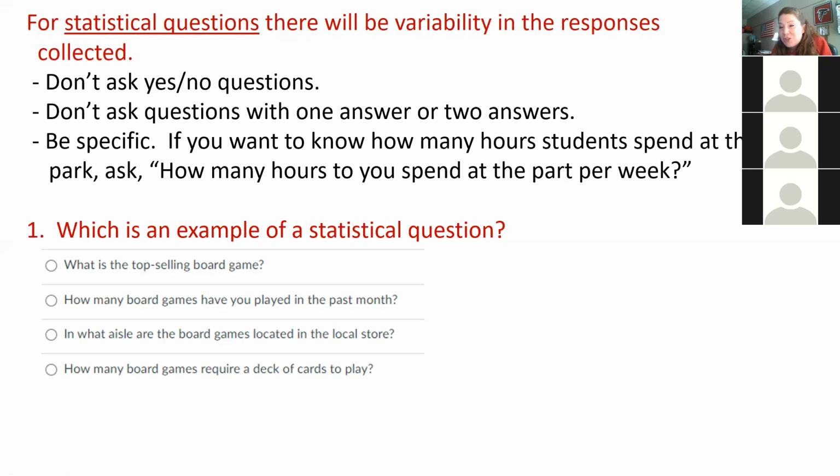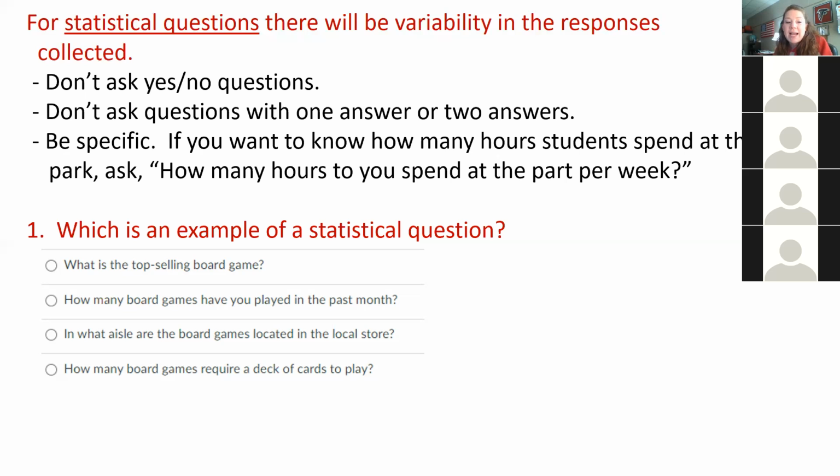I agree. You agree? I'm going to have to disagree with you guys. Does anyone want to tell me why I would probably disagree, or maybe which is a better statistical question? B. B?